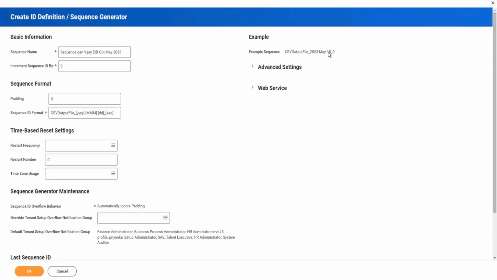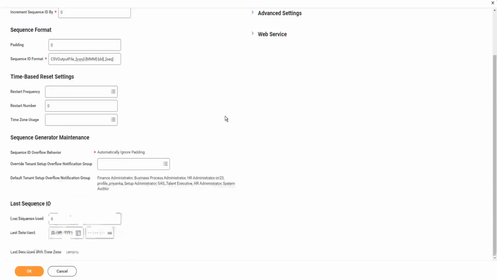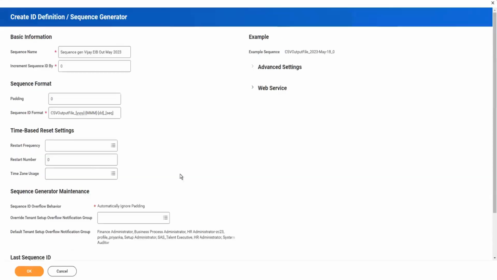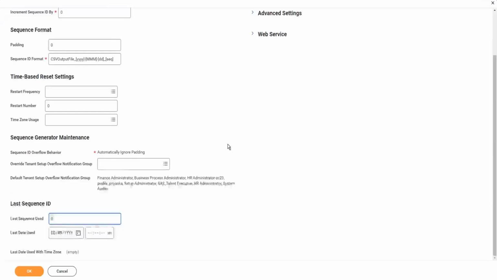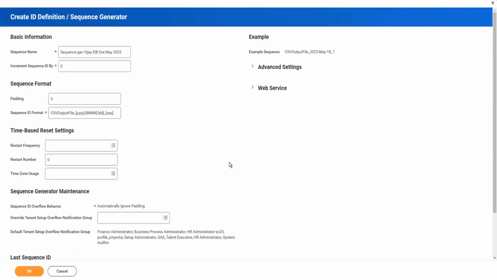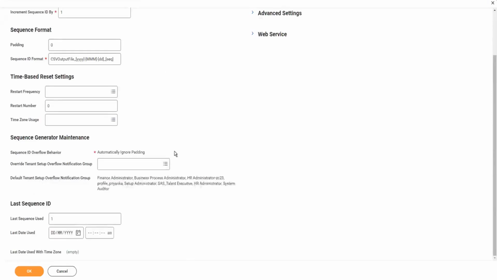Current month and the day of the month, and then the starting sequence 0. Here your last sequence used is 0, so it is coming 0. If I say my last sequence used was 1 already, then my sequence will start from 2, and this is my sequence increment. If I say increment the sequence by 1, it is going to keep incrementing my sequence by 1 for the next files.